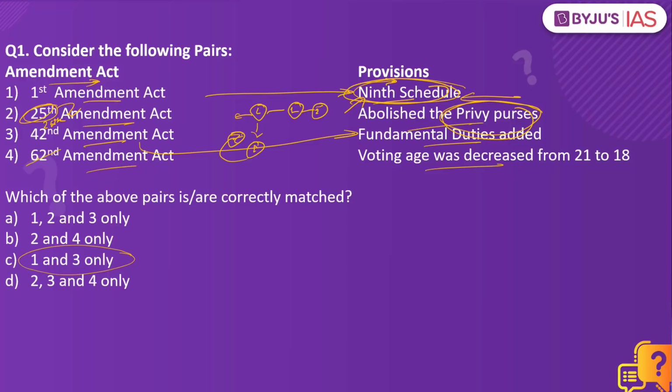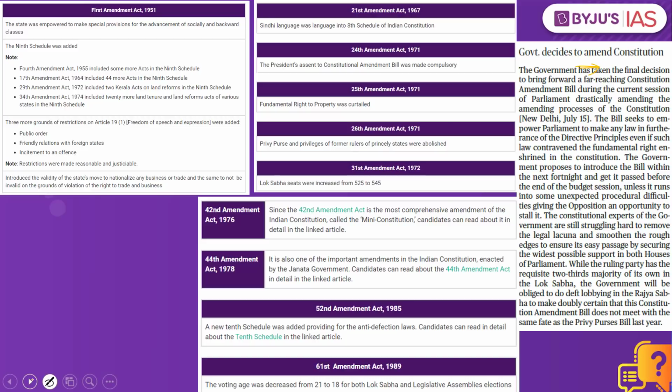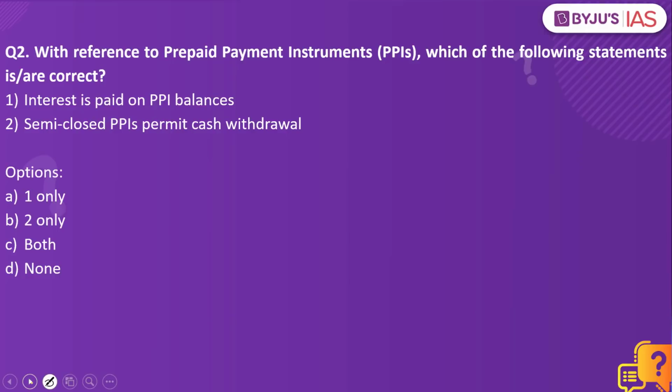Finally, it is not the 62nd Amendment Act. Instead, it is the 61st Amendment Act which reduced the voting age from 21 to 18. When we look into all these options, we have a link in our website which will give you all the major amendments that have taken place in the Indian Constitution. Now let's look into the next practice question.